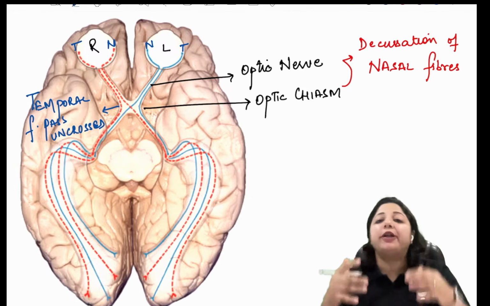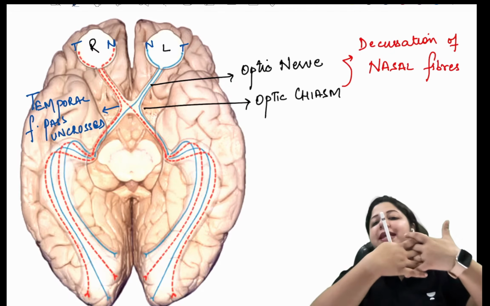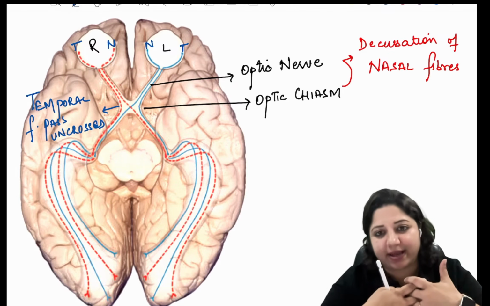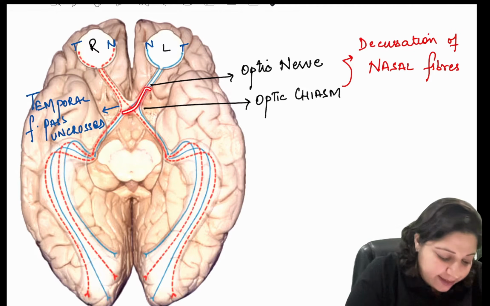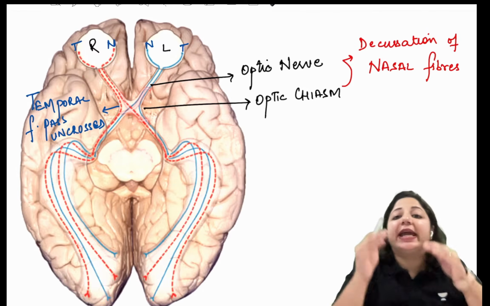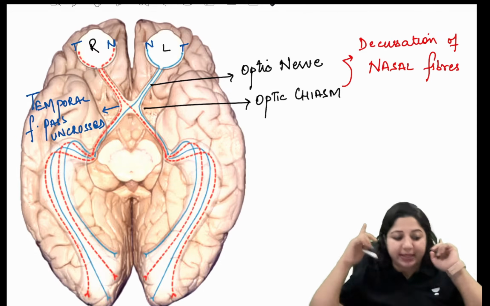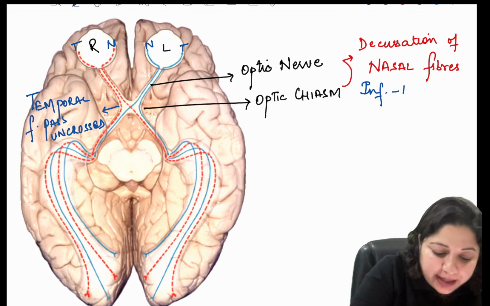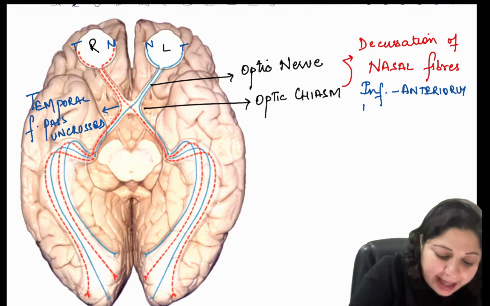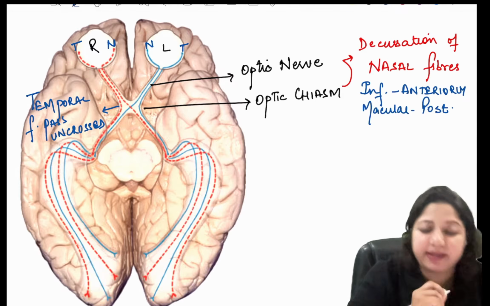All right, so what decussates at the optic chiasm? These are the nasal fibers which decussate at the optic chiasm. That is a very important thing. So here there is optic chiasm where there is decussation. The inferior fibers are placed anteriorly and the macular fibers are placed posteriorly in the chiasm. That's another important thing.